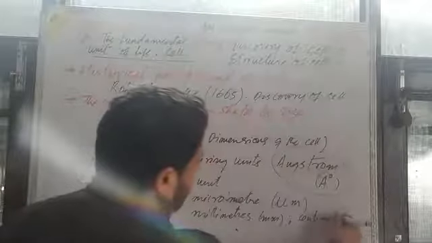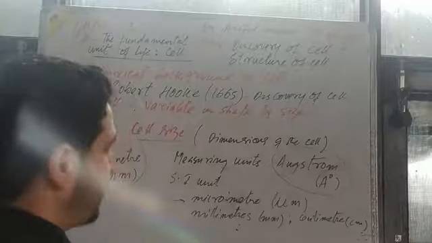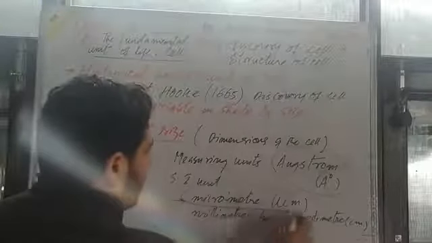Some cells are larger in size. They are visible to our eyes. They can be measured in centimeters. The SI unit is the micrometer. Here it is the common unit, with the help of which we can measure the size of the cell.